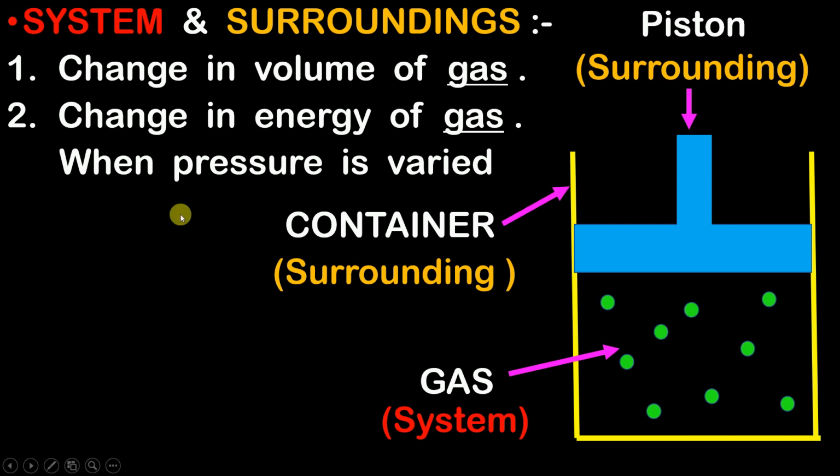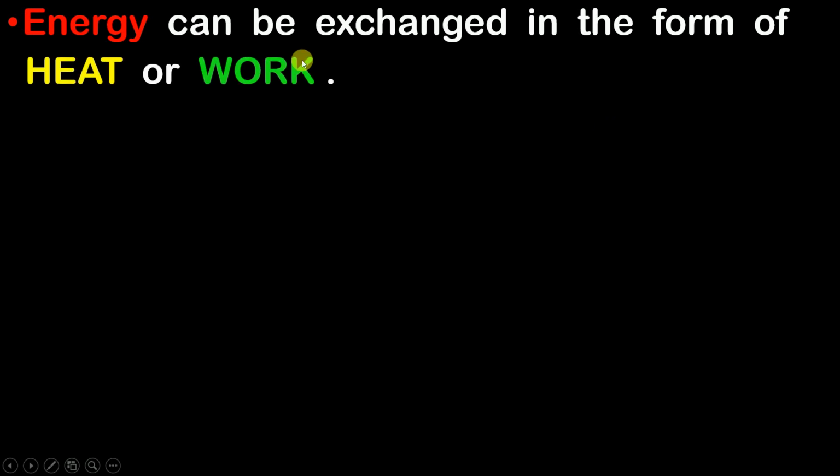Now after understanding system and surroundings, let us understand a sentence which will help us in understanding this video ahead. Okay, so energy can be exchanged in the form of heat or work, which means that system can exchange energy with the surrounding either in the form of heat or in the form of work, which means that if the system wants to exchange energy with the surrounding, then it can do it in two ways, heat or work.